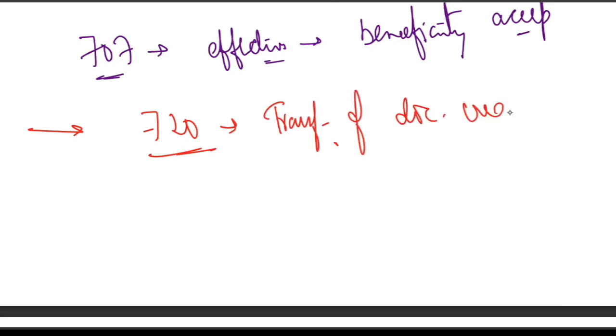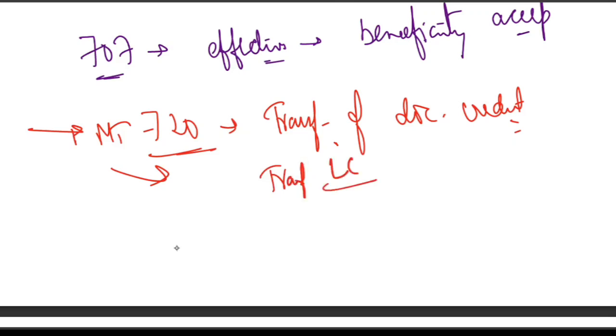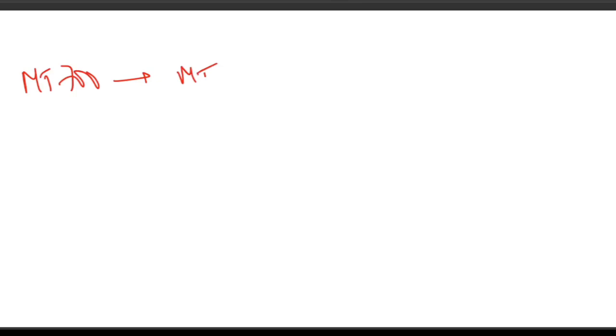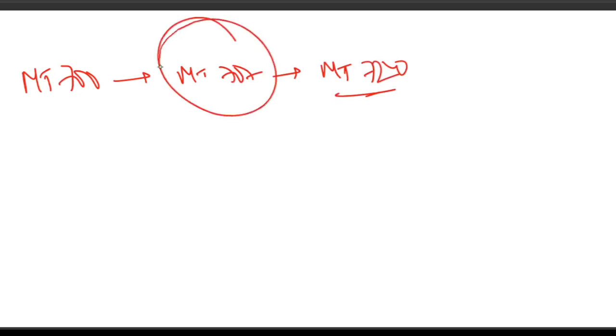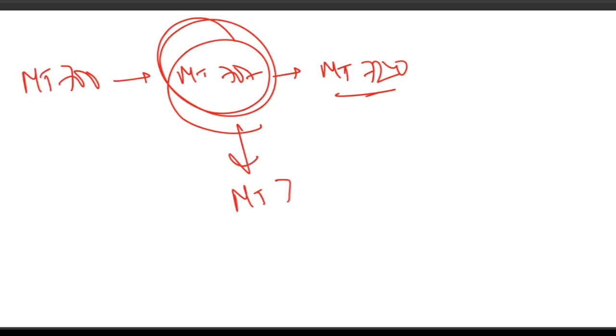Please understand, MT720 is about transfer of documentary credit. MT720 is specifically designed for a transferable LC. Suppose you want to transfer credit to a second beneficiary, then MT720 is used. So what will be the correct sequence for this question? MT700, then MT707, and then MT720. This will be the correct sequence, right? And the legal position is, if Global Tech Corp rejects this MT707 amendment, then the original MT700 remains valid and binding.